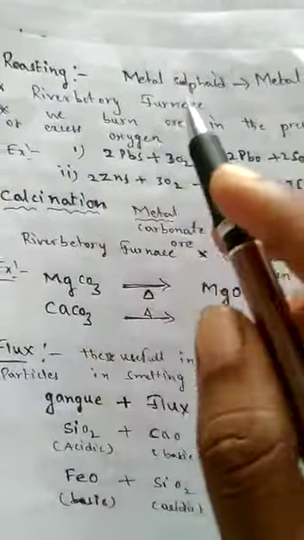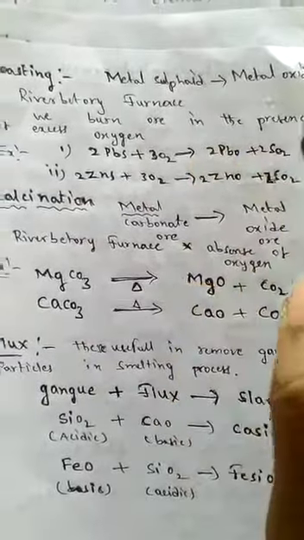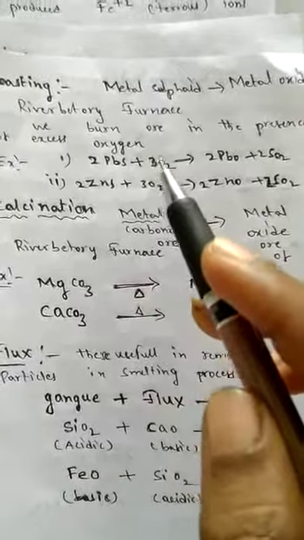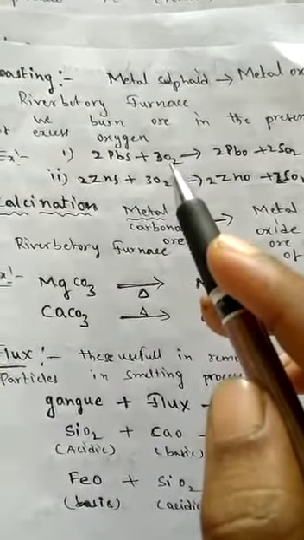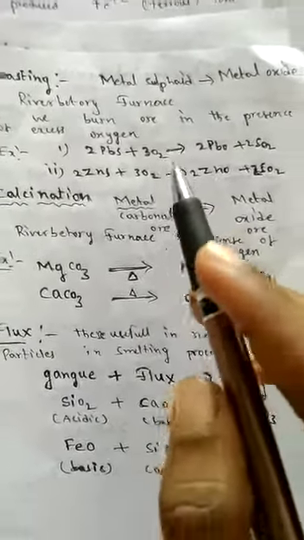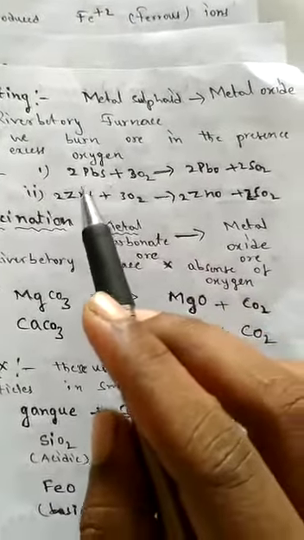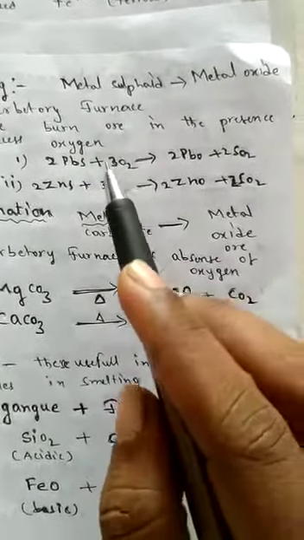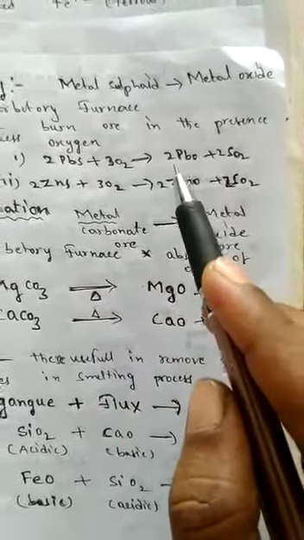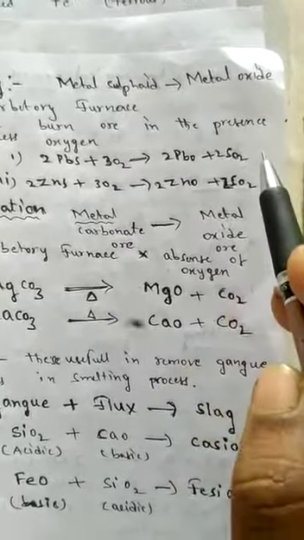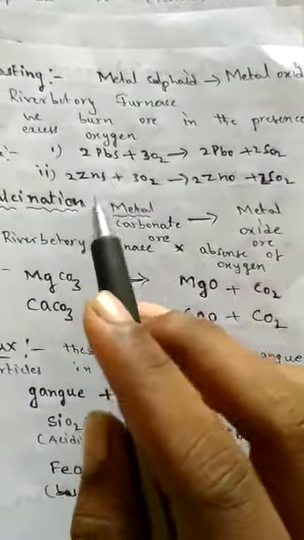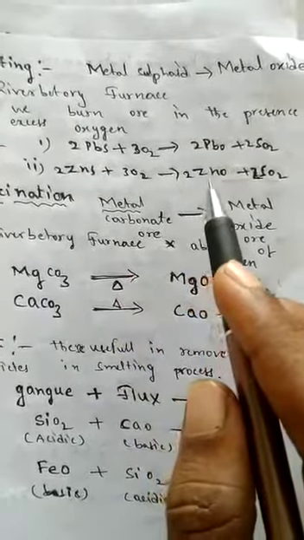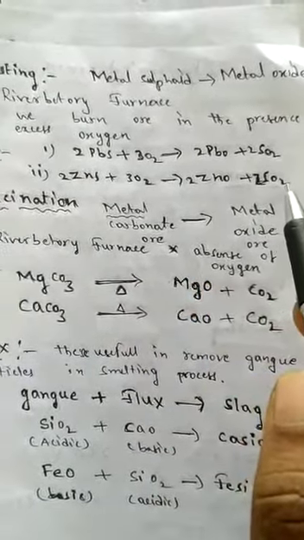For the roasting process, metal sulfide is converted to metal oxide. For that purpose, ore particles are burned at a higher temperature in the presence of excess oxygen. The example for the roasting process: galena, 2 PbS plus 3 O2. When galena ore is burned in the presence of excess oxygen, it becomes PbO, lead oxide, and sulfur dioxide enters into the atmosphere. Zinc blende, ZnS, also reacts with oxygen, it becomes zincite, ZnO, and sulfur dioxide.